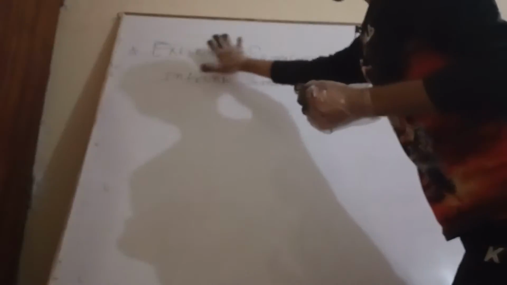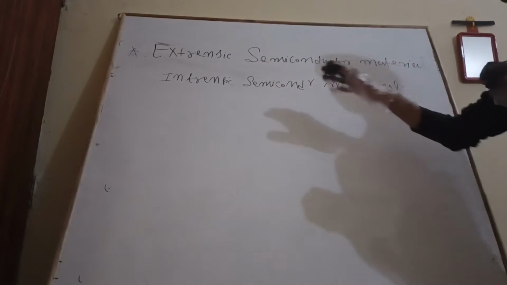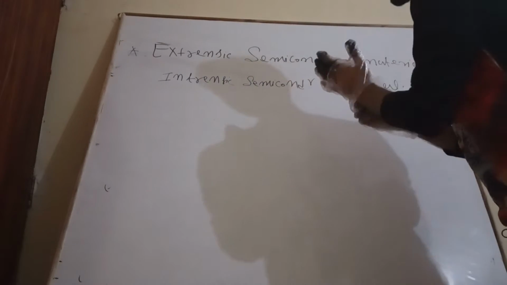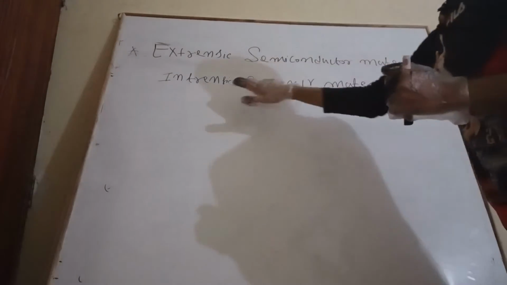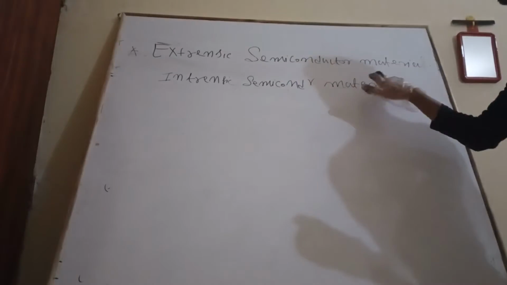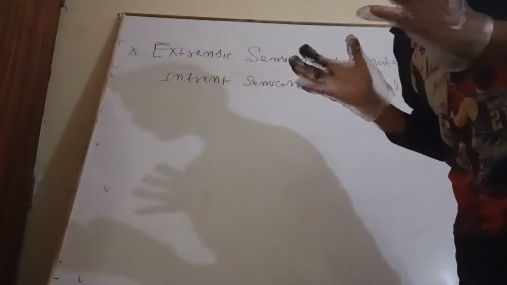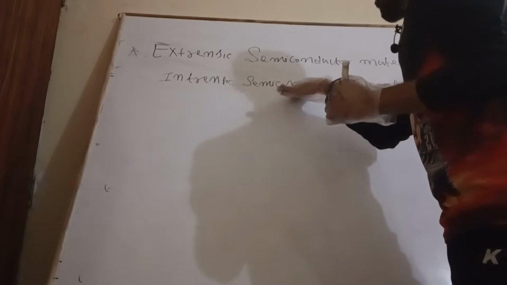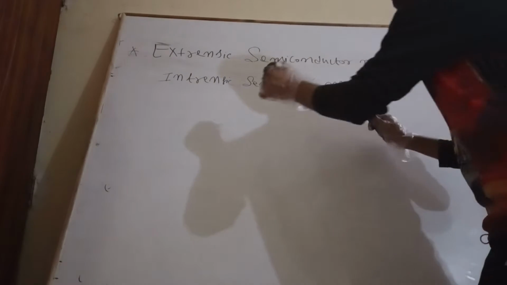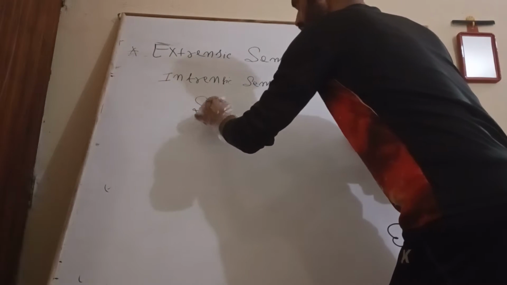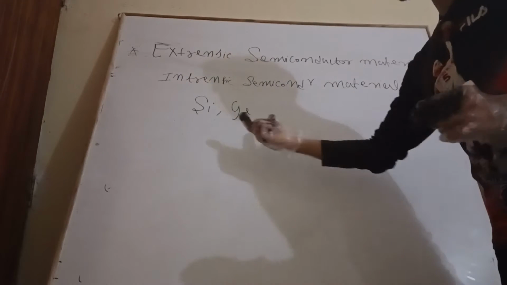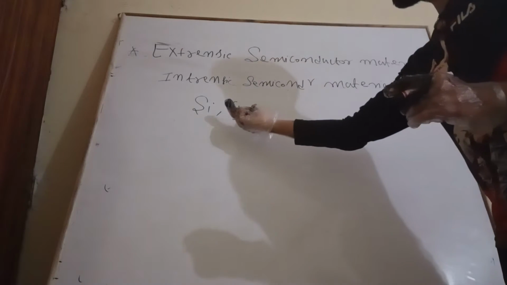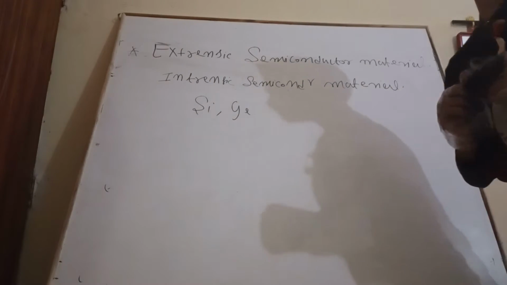Today we are going to discuss a topic by the name of extrinsic semiconductor material. As we know very well, what is intrinsic semiconductor material? Intrinsic semiconductor material is nothing but silicon and germanium. These are indirect band gap semiconductor materials.